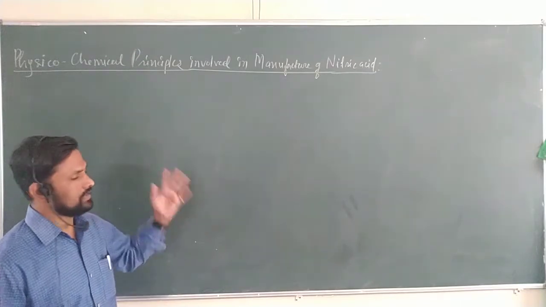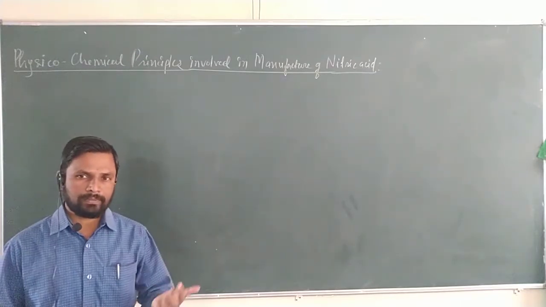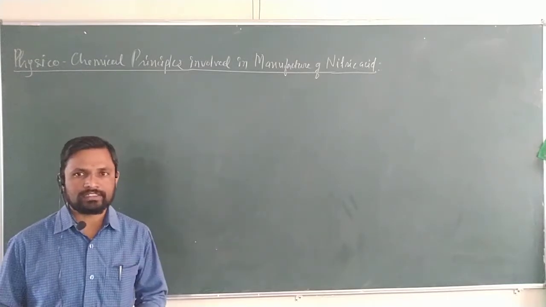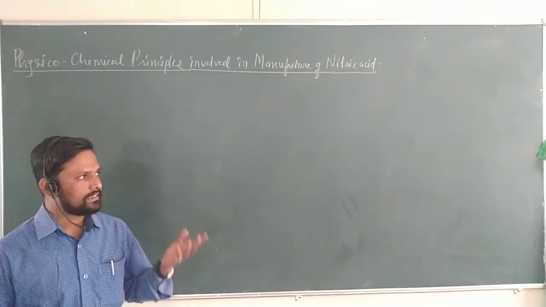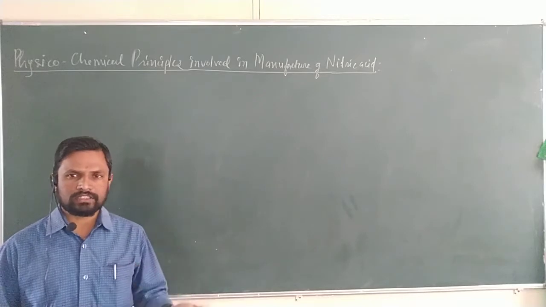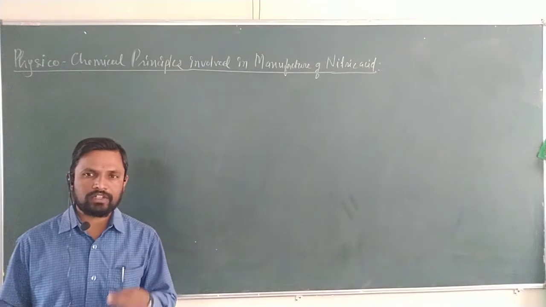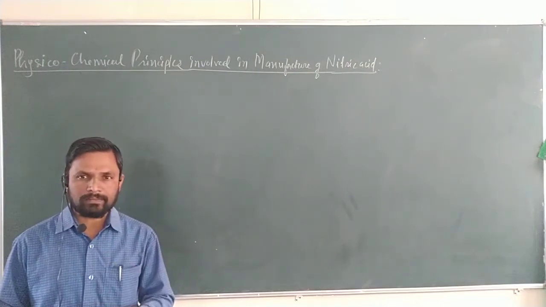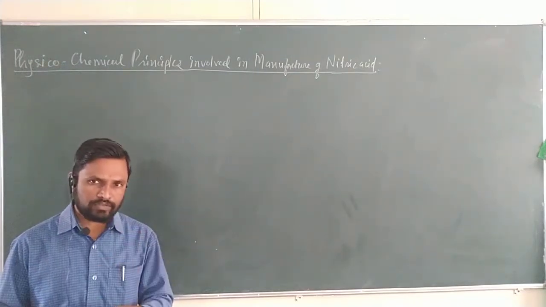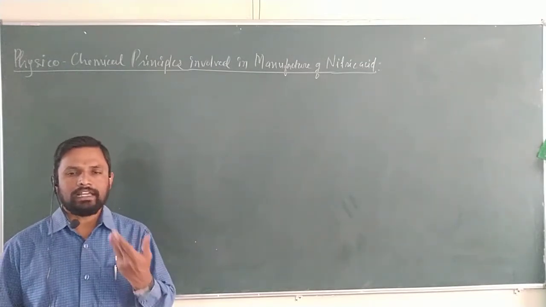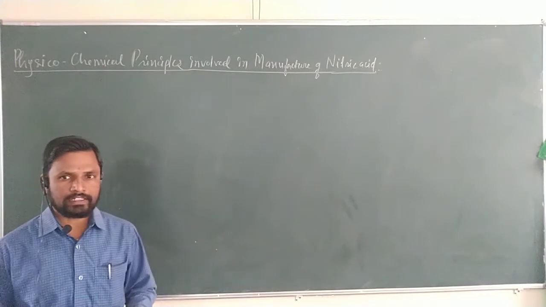Already we discussed the physico-chemical principles involved in the manufacture of ammonia and sulfuric acid. Similarly, we are going to discuss the physico-chemical principles of nitric acid manufacture, in which we will see the effect of temperature, the effect of pressure and the effect of catalyst on the manufacture of nitric acid.